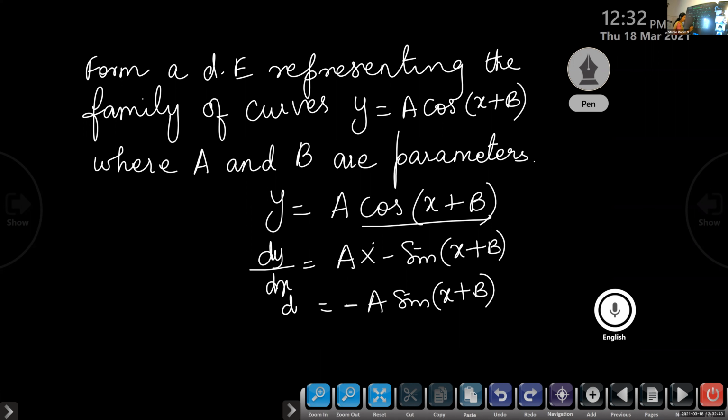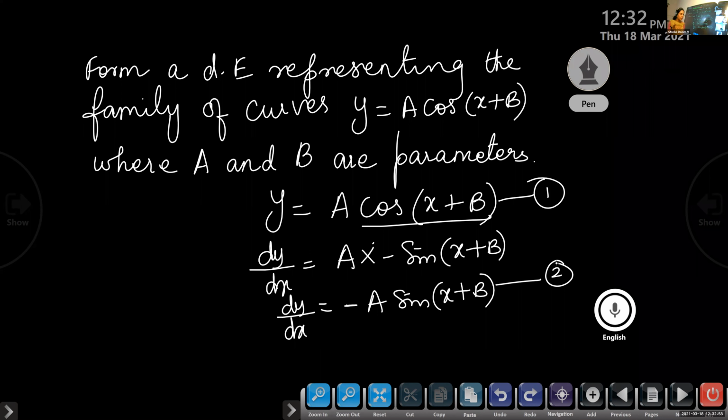This is dy by dx. This is the given equation, I named this as 1. The first order derivative, name it as 2. Two constants are there, means we have to differentiate it 2 times. Now differentiate it once again.